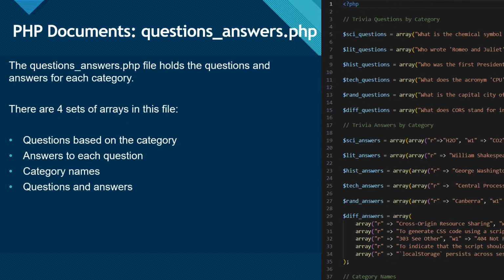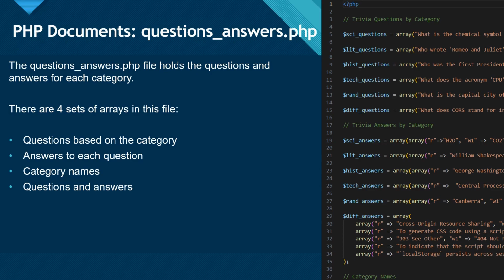Over in question answers, what we focus on more is the actual answers and the questions. Here, we see that the questions are listed out as well as the answers for each individual question. They're sorted out by question per category, as you can see over to the right.